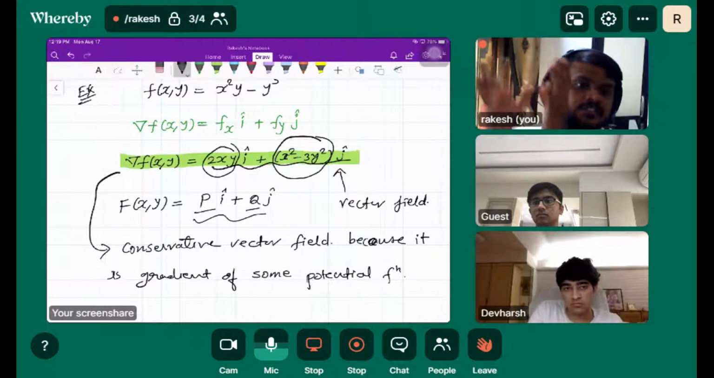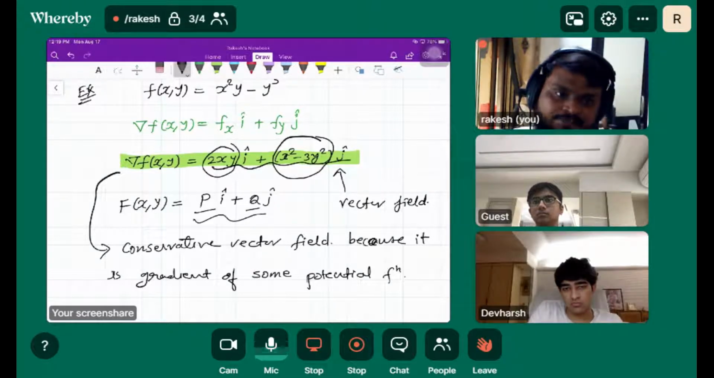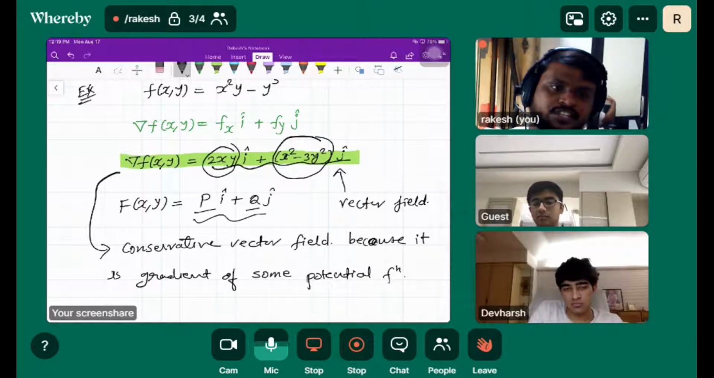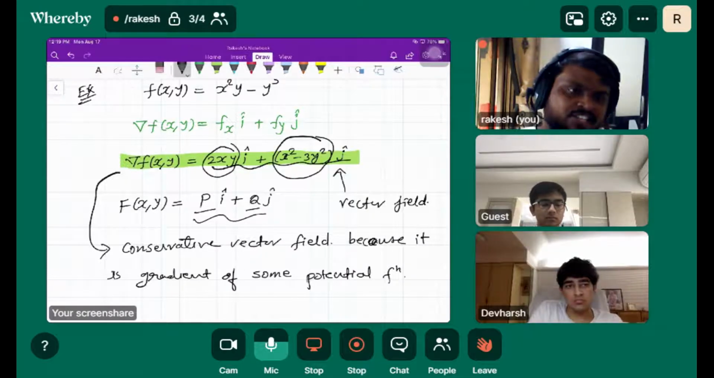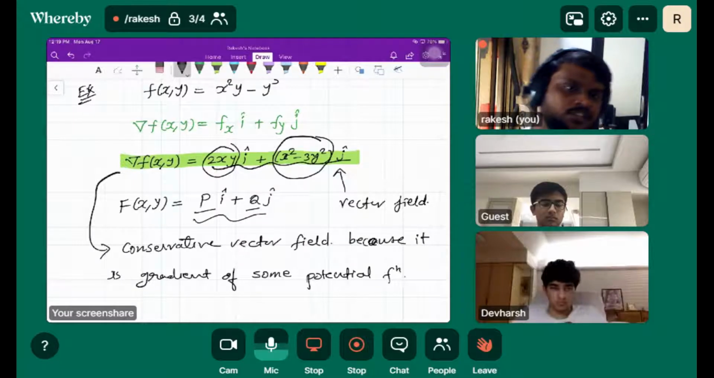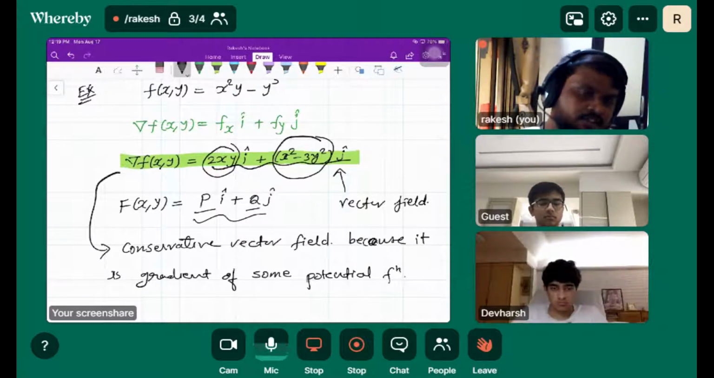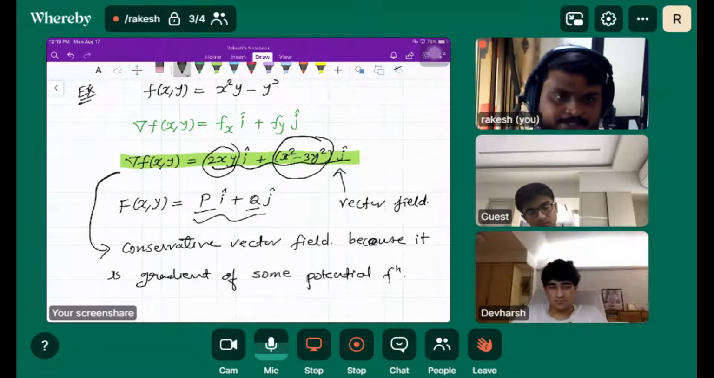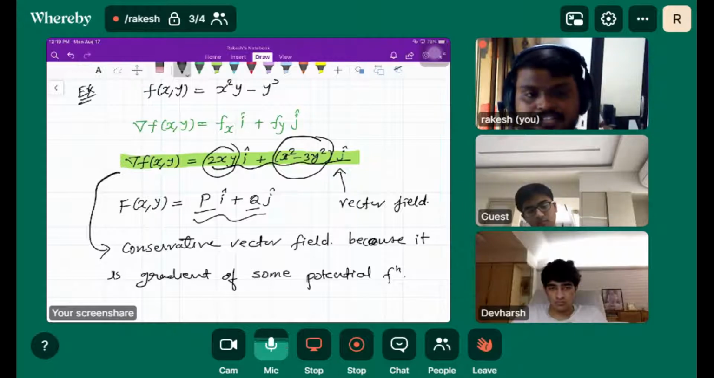From this idea comes the conservative, like the conservation of energy, and the potential function is like force, charge, and there are a lot of other potential functions, right? So by considering these terms, the whole idea in this chapter is based on this only, these vector fields, the conservative vector fields, and a lot of things are based on this. So what is a conservative vector field?